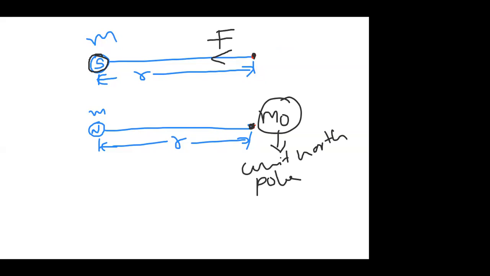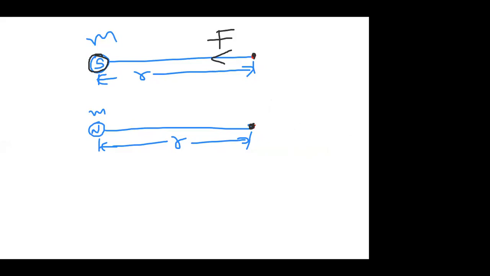When you imagine a unit north pole here, simply we can ask in which direction the force is. This is a unit north pole, and this is also a north pole, so they repel. This we do not call just force, we have to call it magnetic field induction. The force experienced by the unit north pole is what we call magnetic field induction.